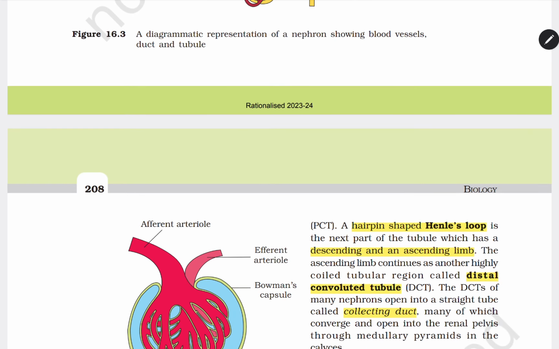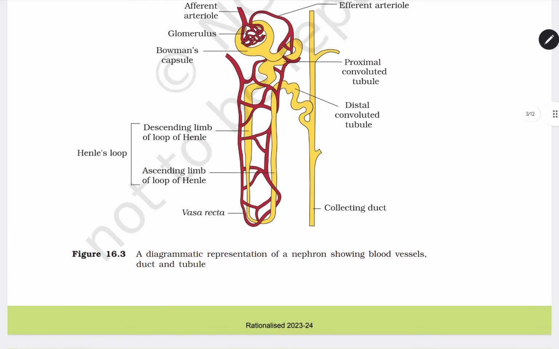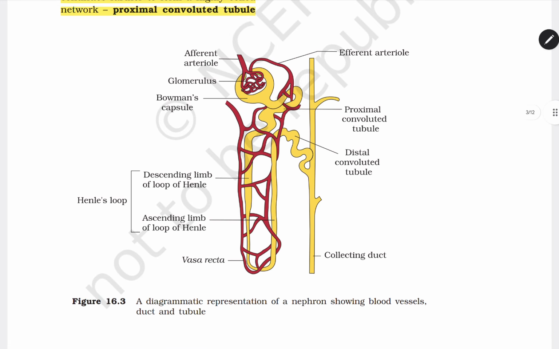A hairpin shaped Henle loop. Henle's loop is the next part of the tubule which has a descending and an ascending limb. You can see the loop of Henle, this is the descending loop of Henle, and the ascending one goes upside. It is two parts.